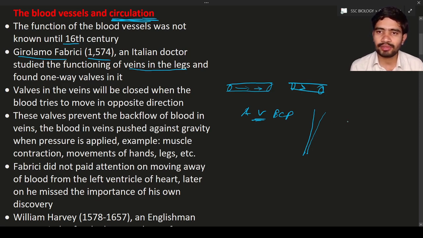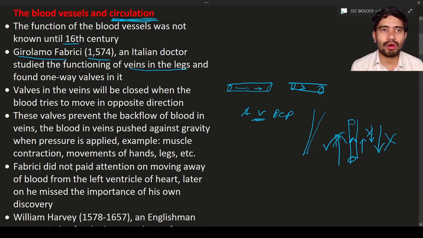Let us consider this is the vein, and the blood has to flow in this way. Here the flow of blood is regulated by a valve. Hence the blood can flow from bottom to top in the veins. When the blood tries to move from top to bottom, it is prevented. The walls prevent the flow of blood in the opposite direction. Hence the blood can flow in this direction only, because the valves stop the flow of blood in the opposite direction.